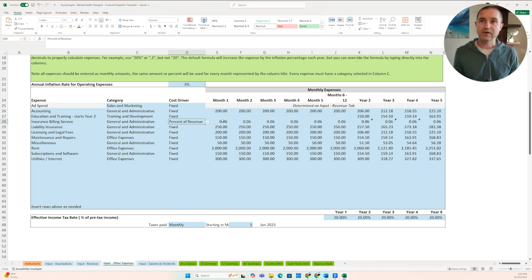If we set it as a percentage of revenue, we can set it as 0.06 represents 6%. You might hire a third-party service provider that bills insurance on your behalf and they collect a percentage of revenue. You might have rent expense, $2,000 a month for rent expense, other operating expenses here.